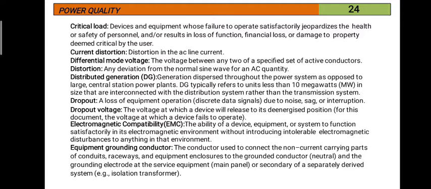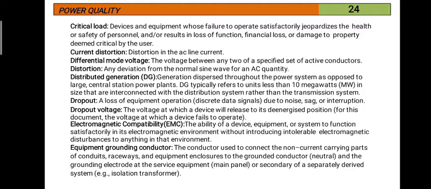Distributed generation is where the generators are placed at the location or nearby the location of the load center. For example, if you take solar parks or wind turbines, solar parks are placed very near to the load centers. Some may be on the rooftop, some on the walls, some on the ground, very near to the cities, towns or villages.